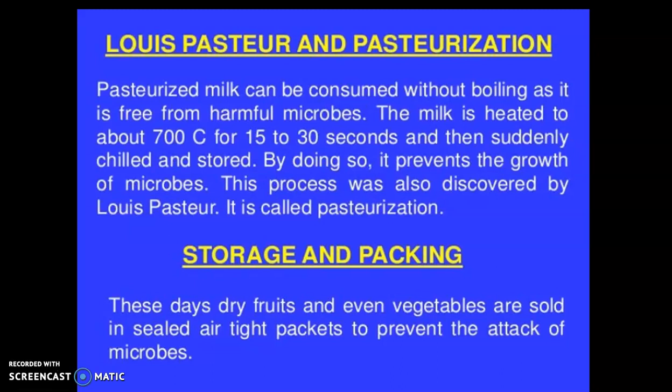Storage and packing. These days, dry fruits and even vegetables are sold in sealed airtight packets to prevent the attack of microbes. As you can see, even without the season we can have those things. If I talk about peas, now also in summers we usually have peas, isn't it? Matar. These are preserved and chemicals are used so that they are prevented from the attack of microbes, and we can have them anytime.